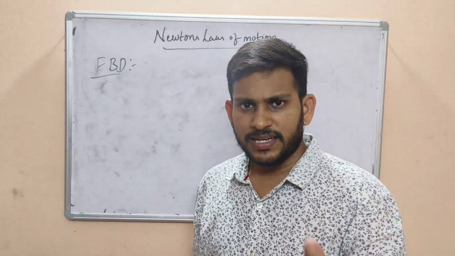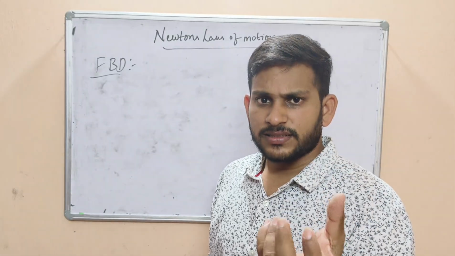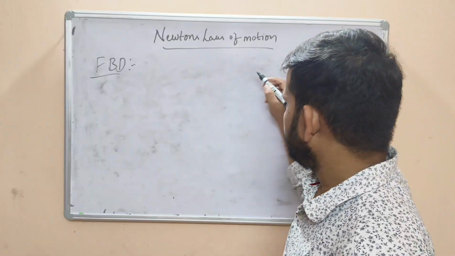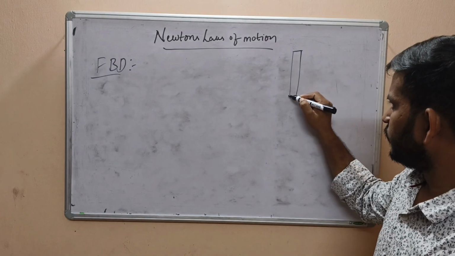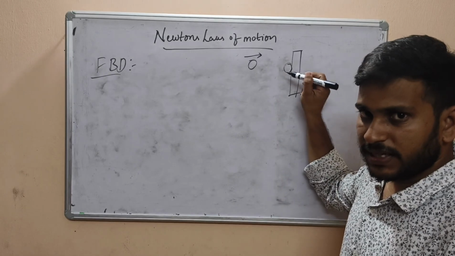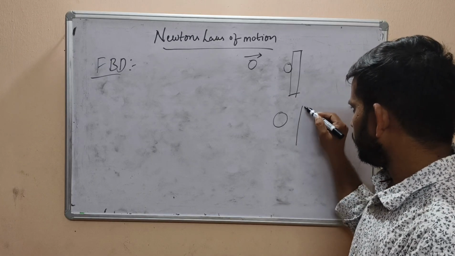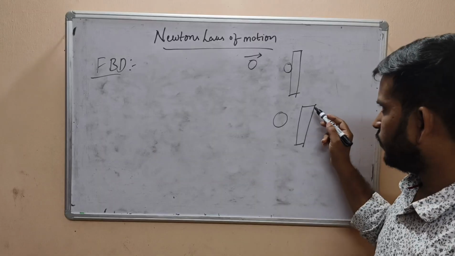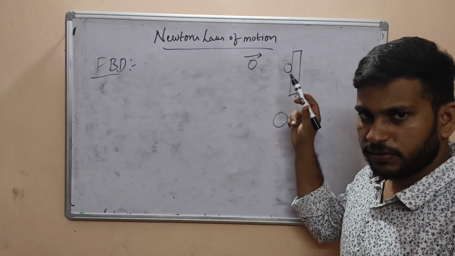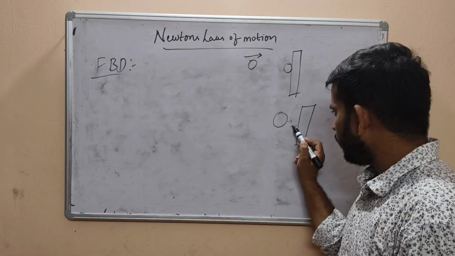Action and reaction are a pair of forces, but the action and reaction act on different bodies. Simply said, if a ball hits another ball, at this particular instant, if I draw a free body diagram, this is one ball and this is the other ball. Whenever the collision happens, a normal force acts on this ball like this, and on the other ball like this.